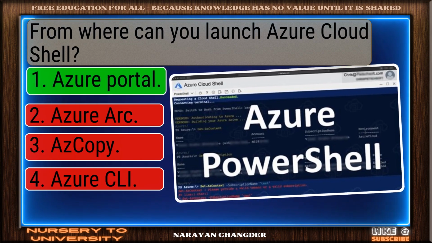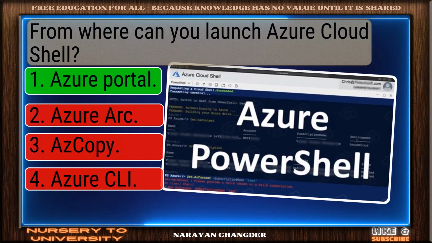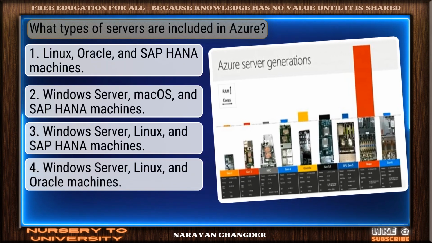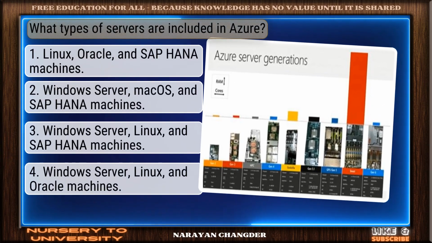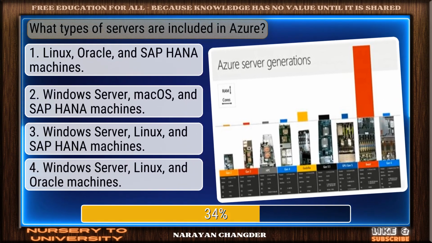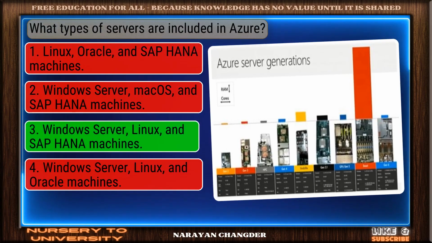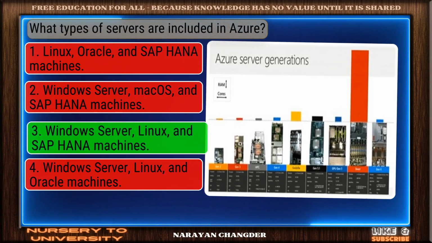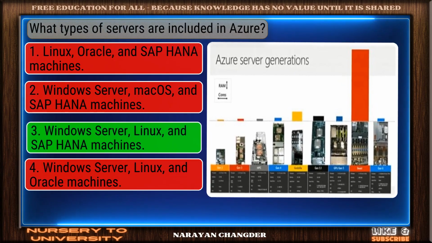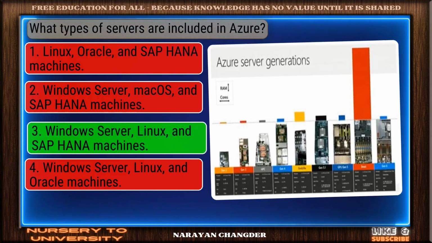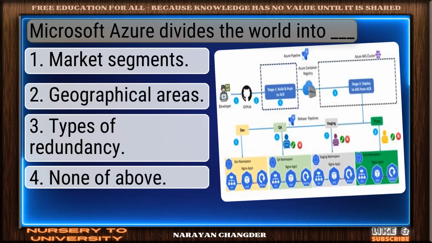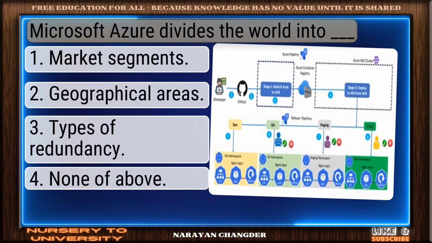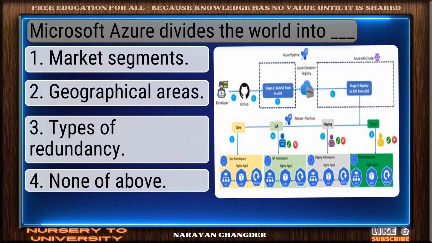Solid response. Azure Portal is a valid choice. Question number 52. What types of servers are included in Azure? Excellent. Windows Server, Linux, and SAP HANA machines is a brilliant choice. Question number 53. Microsoft Azure divides the world into dash.